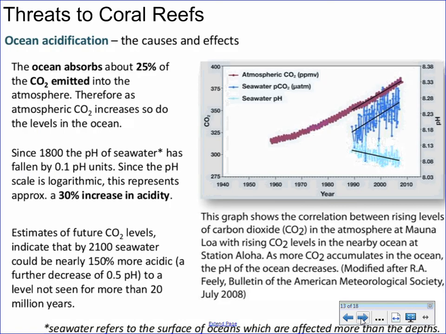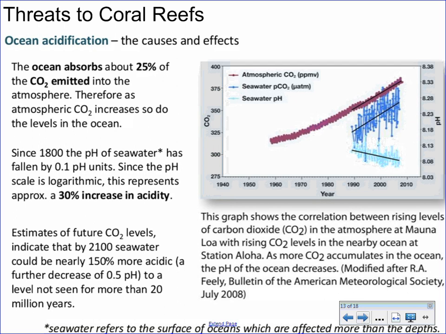With increasing CO2 levels in the atmosphere, this can also cause a threat to coral reefs. Oceans do absorb about 25% of the CO2 emitted into the atmosphere, but as that CO2 gets absorbed, it can cause the pH of seawater to decrease, as shown by the graph provided.